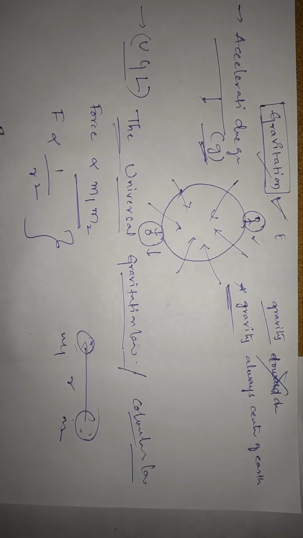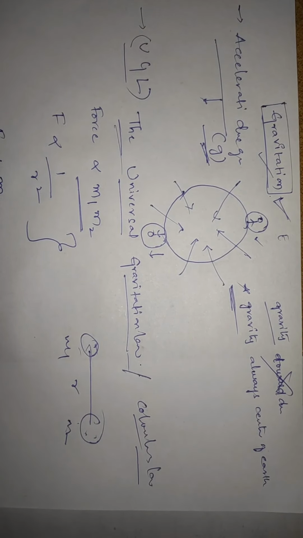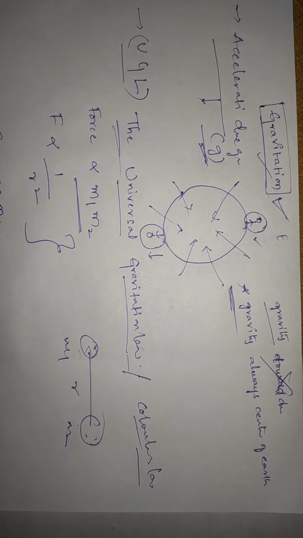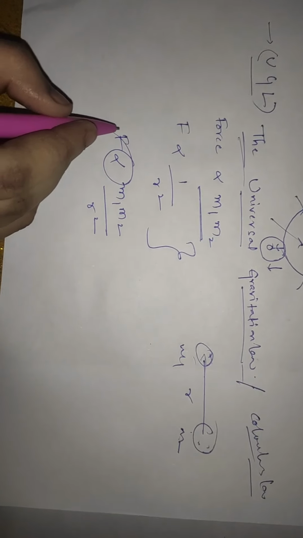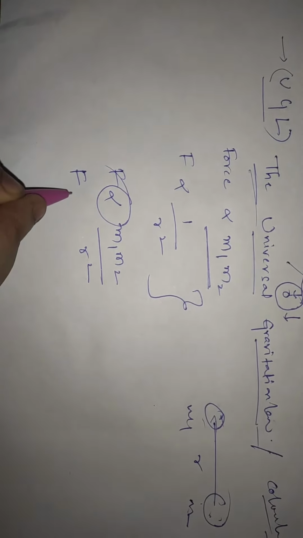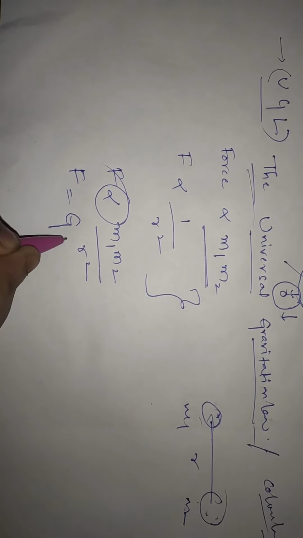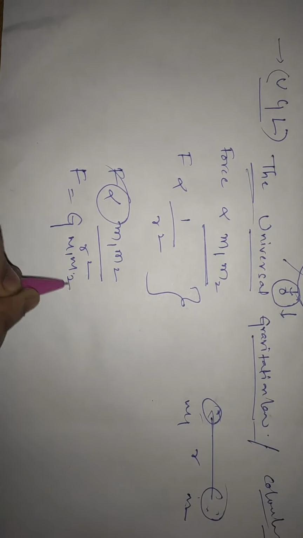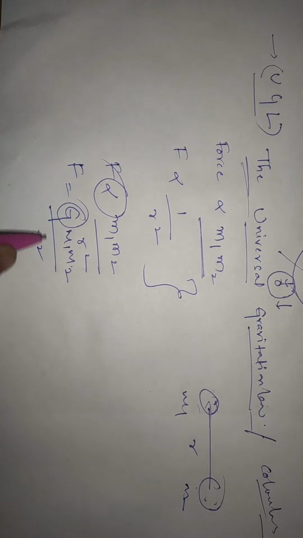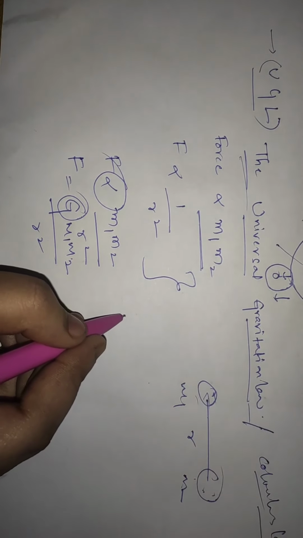Combining these two, we get the force is directly proportional to m1 m2 by r square. To remove the proportionality, we introduce the constant as G m1 m2 by r square. This G is the universal gravitation constant.